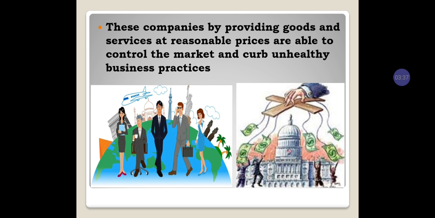For a reasonable price they get good quality goods and services, and unhealthy business, where people don't get proper goods for the price they pay, is eliminated in the government company. The full control of the market is in the hands of the government.